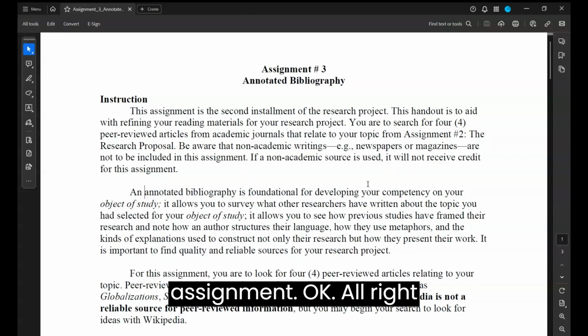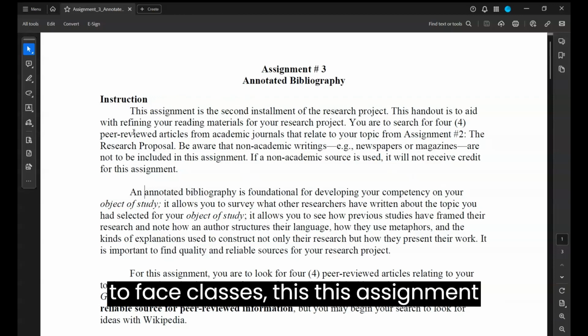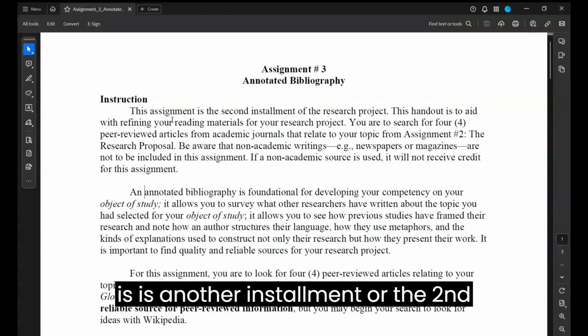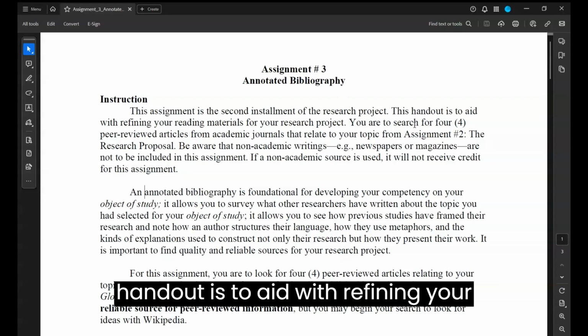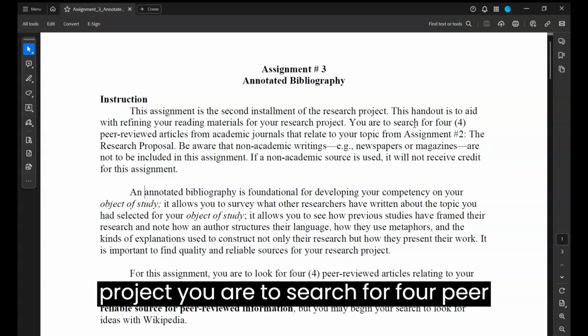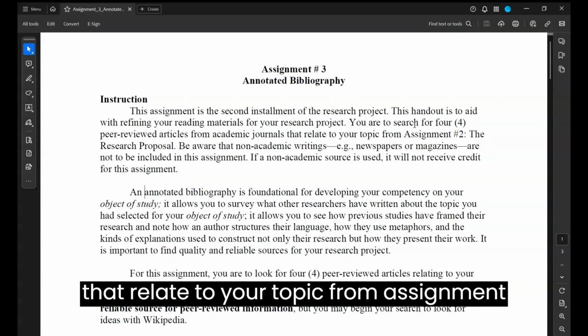As I mentioned in class, for those of you in the face-to-face classes, this assignment is the second installment of the research project. This handout is to aid with refining your reading materials for your research project. You are to search for 4 peer-reviewed articles from academic journals that relate to your topic from assignment 2, the research proposal.